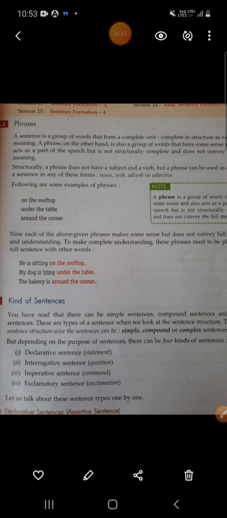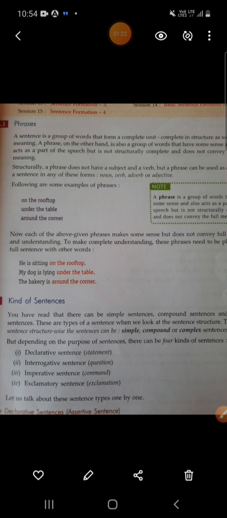That is called a phrase. Like on the rooftop, under the table, around the corner, all these are phrases, right? Now, as I have given some examples, each of the above given phrases makes some sense but does not convey full meaning. On the rooftop, could you understand the meaning of that? Under the table, could you understand the meaning of that? Around the corner, could you understand the meaning of that? Okay, so as I told you, it does not convey full meaning and understanding, right?